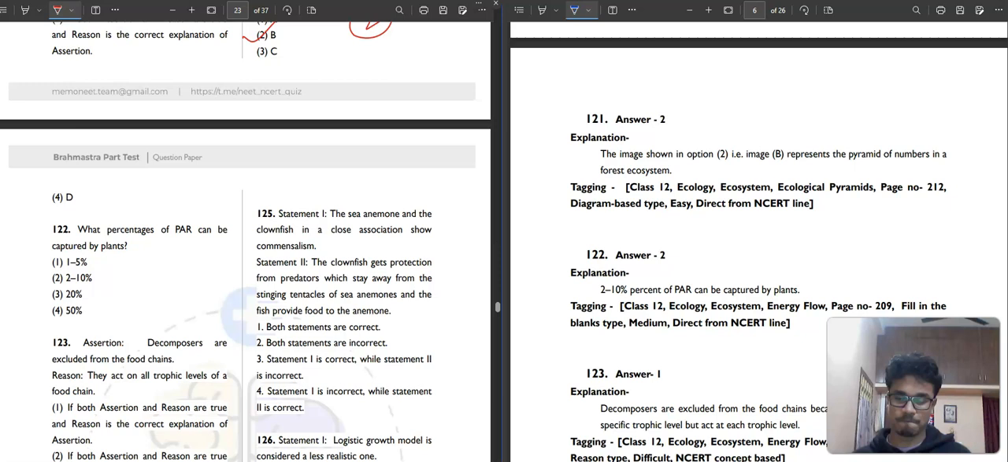Then 122. What percentage of photoactive radiation PAR can be captured by plants? I hope you know this. 2 to 10%. Second option. Then 123.